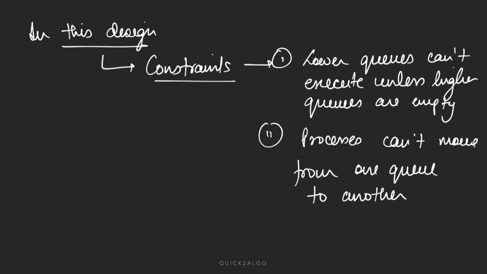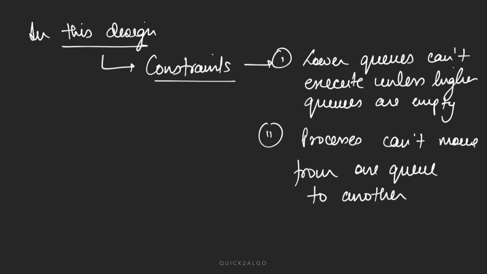A process cannot change its type, so it cannot change its queue, because we have a queue for system processes, a queue for interactive processes, and a queue for batch processes. A batch process cannot suddenly become a system process. That's why it cannot change its queue.